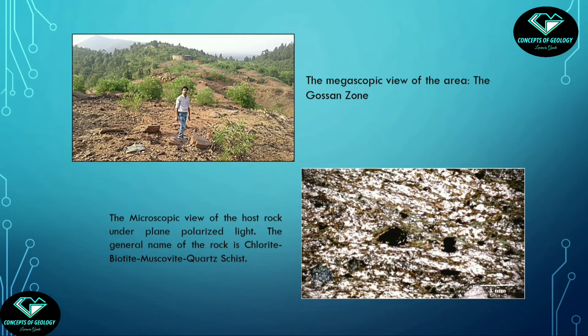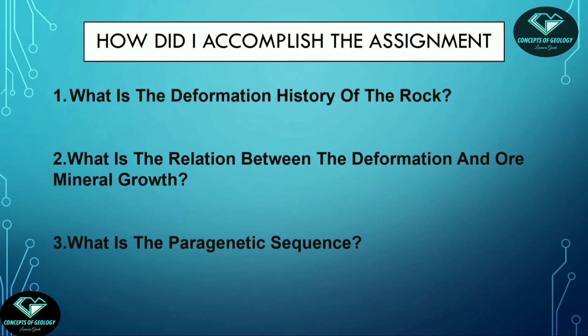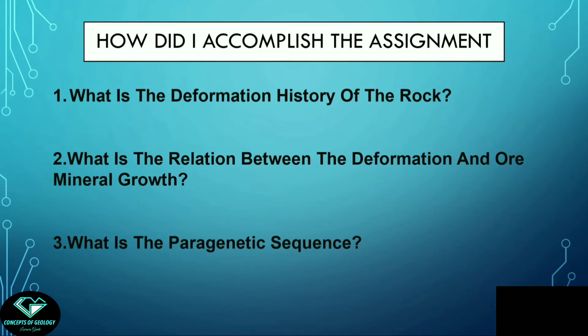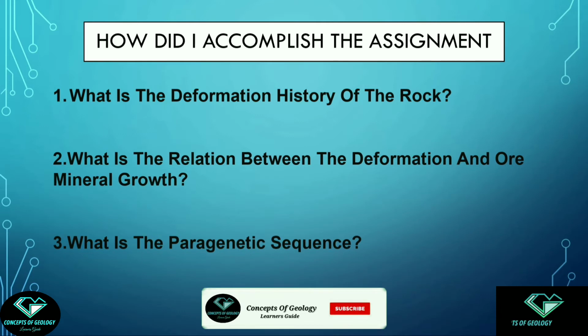The schistosity is very clear from this picture. The general name of the rock is chlorite, biotite, muscovite, quartz schist. So now we will focus on our work. We are going to establish the paragenetic sequence through a microstructural analysis. No chemical analysis will be there.